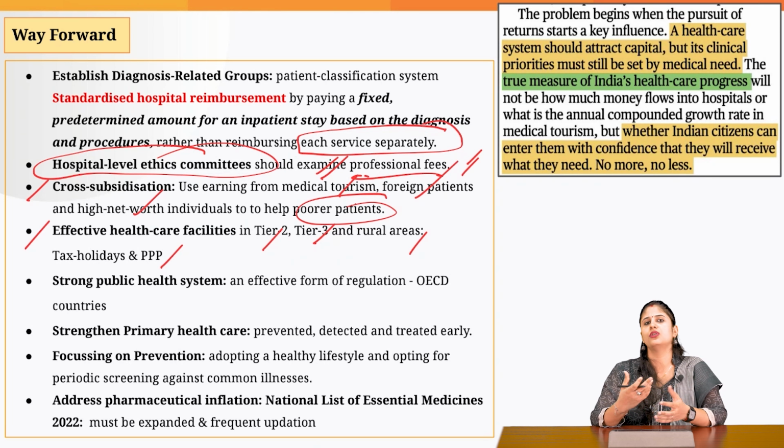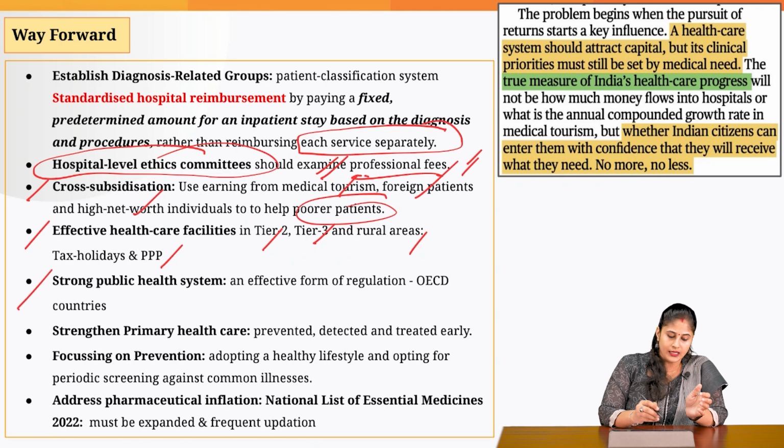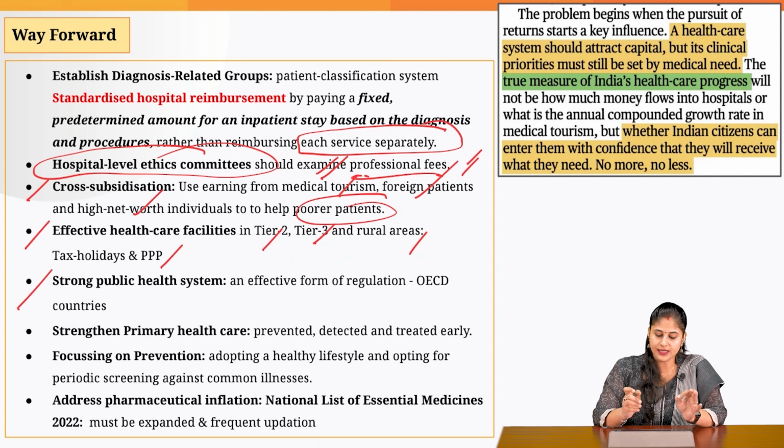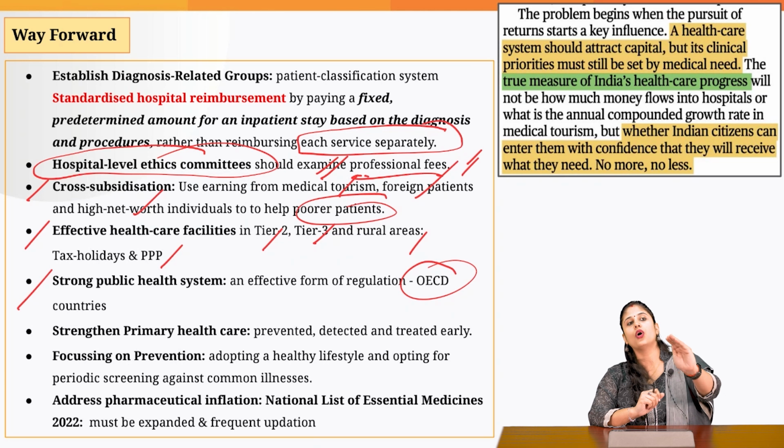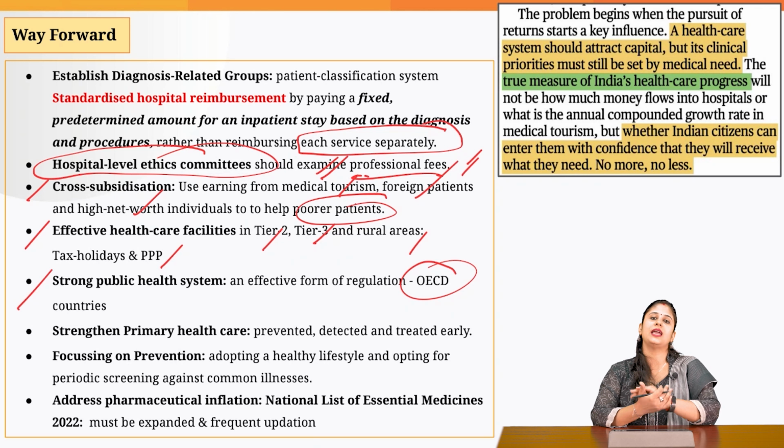And we should also explore PPP, public-private participation projects. Then, as the OECD countries' experience clearly points out, if you want to regulate prices when it comes to healthcare services, you need to put in place an effective public healthcare infrastructure.